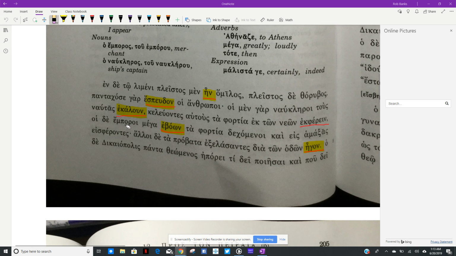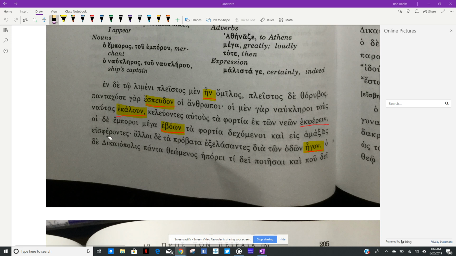Hoi de emperoi, mega eboon. So the merchants eboon here: E augment, present stem, secondary ending, and there's a contraction here, so it's definitely imperfect. They were shouting mega, loudly. Okay, decominoi modifies the nominative emperoi, so they go together. So they were shouting loudly, decominoi, receiving, a present middle participle here, receiving ta portia, the cargo.